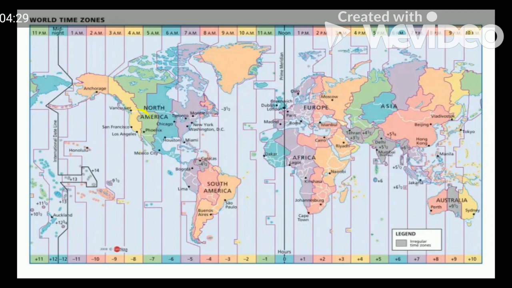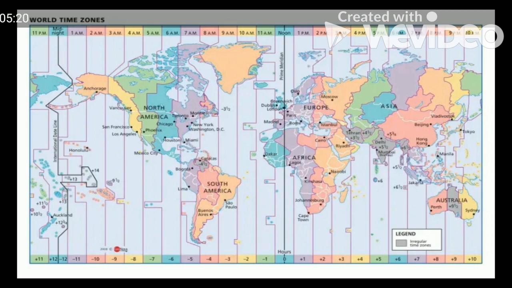Now for example, a person in San Francisco is at the time zone 4 a.m. Now he wants to come to Auckland. Maybe his flight takes 2 hours. So coming from San Francisco to Auckland, he must reach at 6 a.m., maybe 6 a.m. on the 20th of November. But when he reaches Auckland, he sees that the time is not 6 a.m. If it is 12 noon at the prime meridian, because I have said that the prime meridian is the standard,